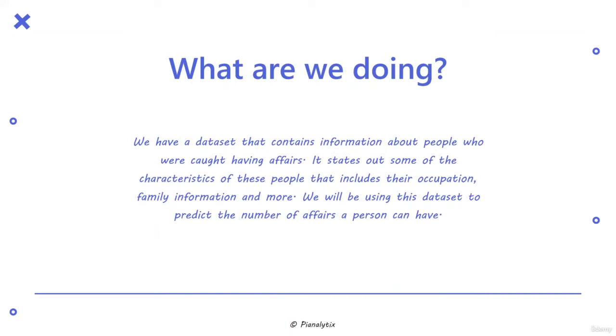So we have a dataset that contains information about people who were caught having affairs. Now this is a little complicated and not so outspoken topic, but moving forward, it states some of the characteristics of these people that includes their occupation, family information, and more. Then we will be using this dataset to predict the number of affairs a person can have or already had.